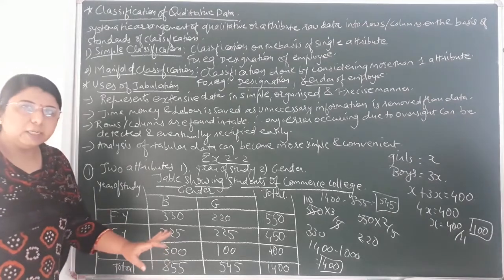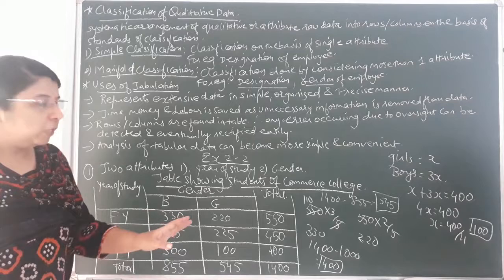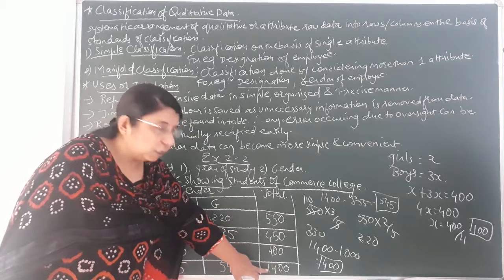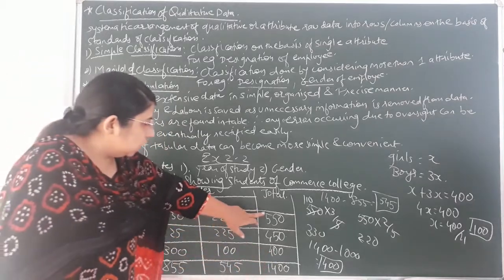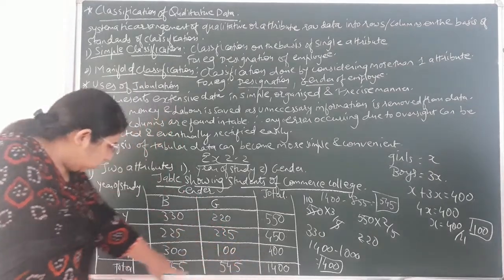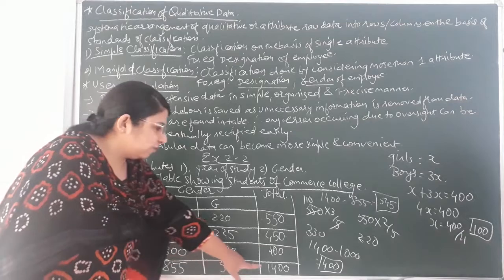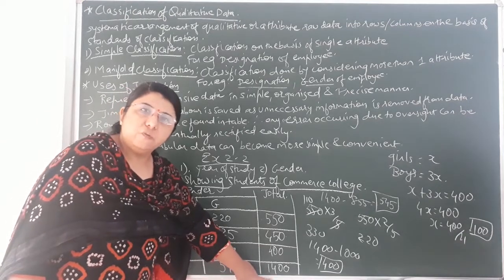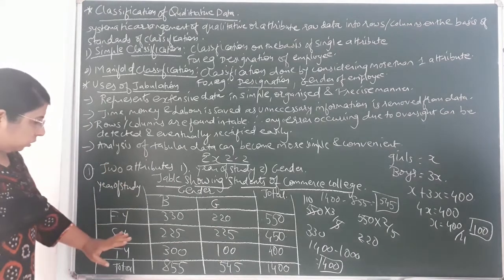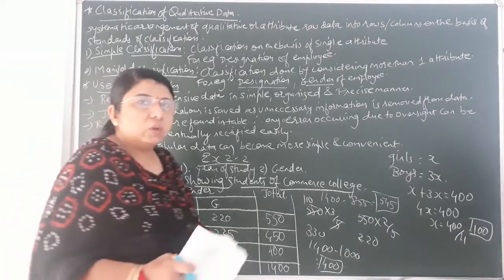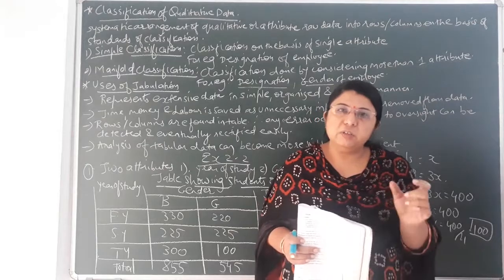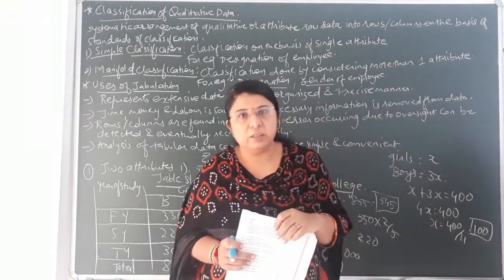Now we have got all the data related to first year, second year and third year, and always don't forget to write the column of total, and horizontally and vertically it should get tallied. You can see over here, if you do the total vertically, 550 plus 450 plus 400, it would come to 1400, and horizontally also, that is 855 plus 545, you will get the total, that is 1400. It means each and every data is correct according to our table. So that's the end of the sum. So in this way you have to find the remaining data other than that given in the question. Tricks or ideas or clues will always be given in the question.